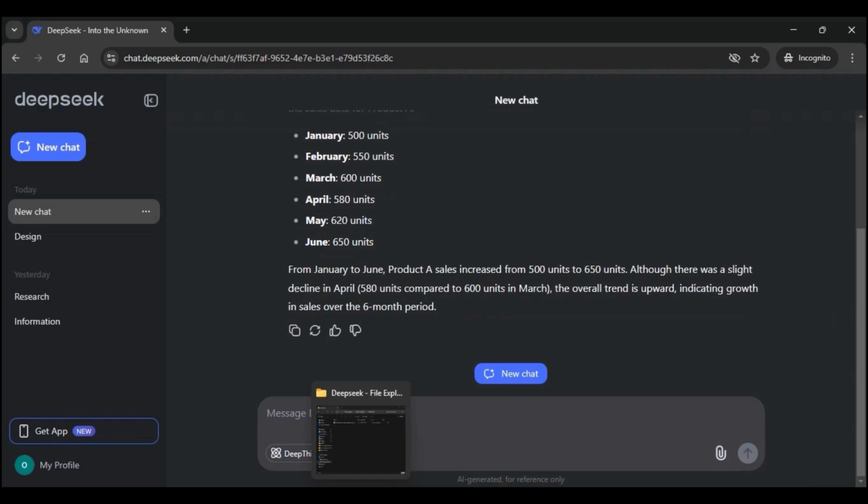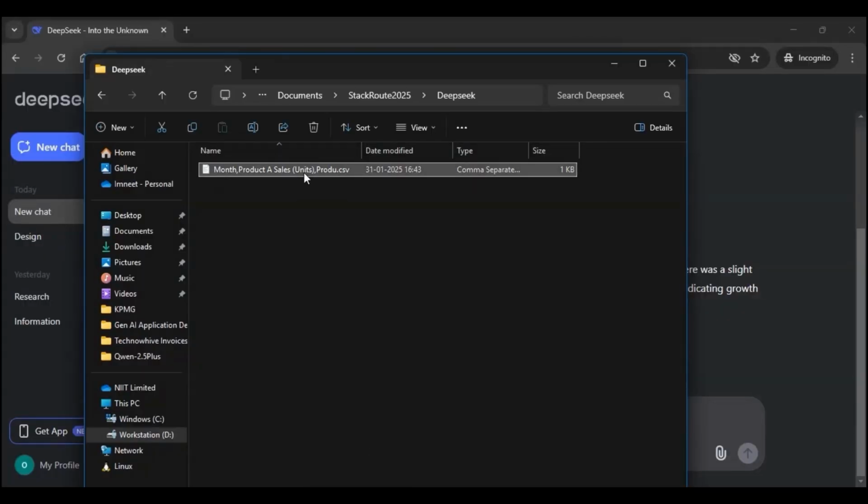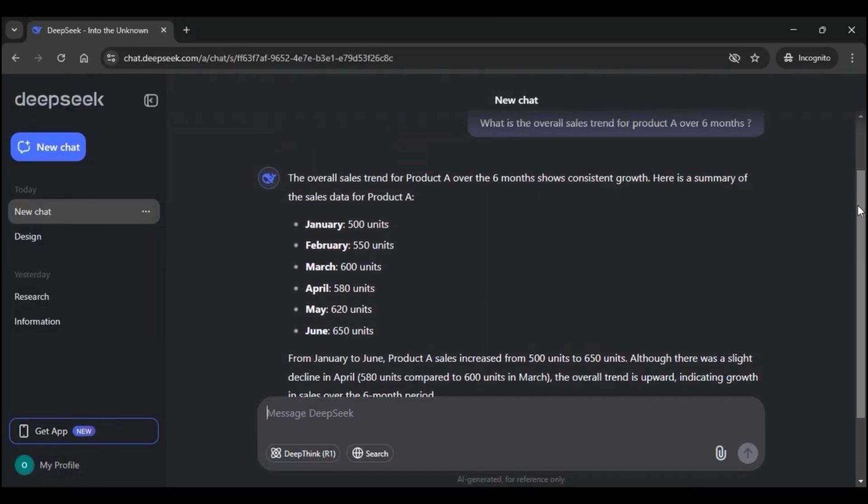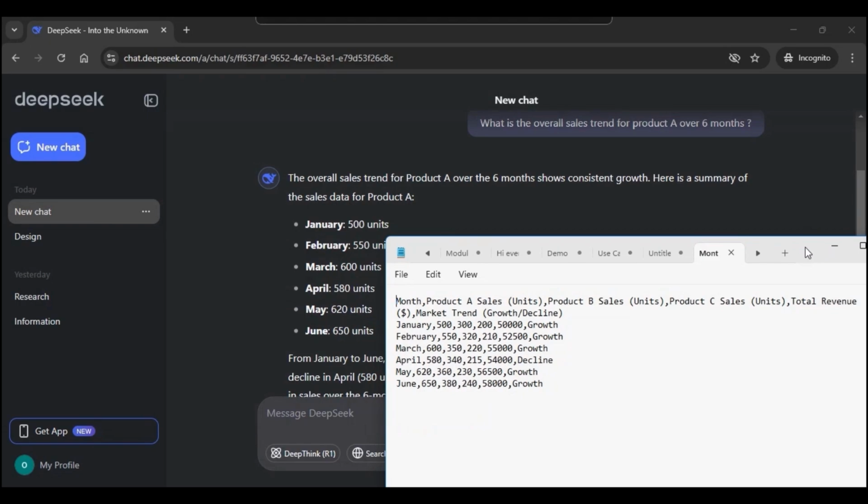So if you are interested in seeing the CSV, I can open it. So this shows month, product A sales, product B sales, product C sales, and total revenue. So what was the question? What is the overall sales trend for product A over 6 months? So it has given us for Jan 500 units, for Feb 550, 600, 580, 620, and 650.